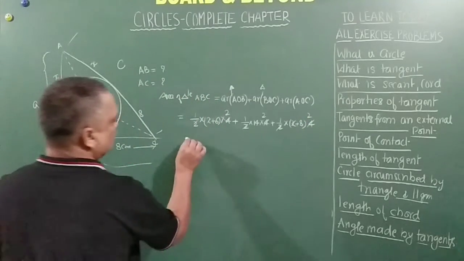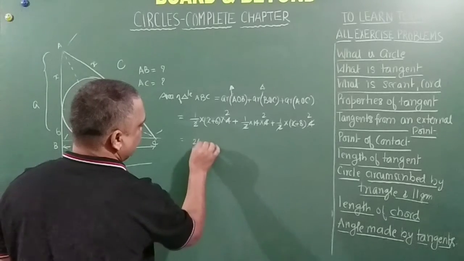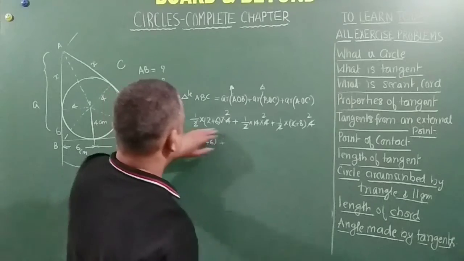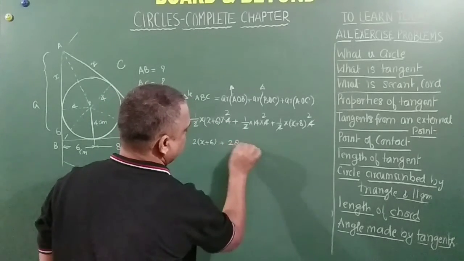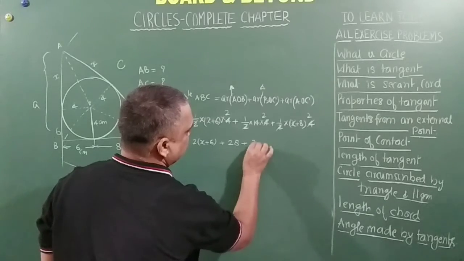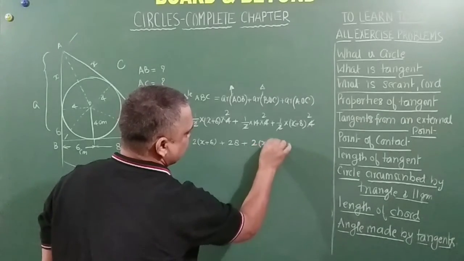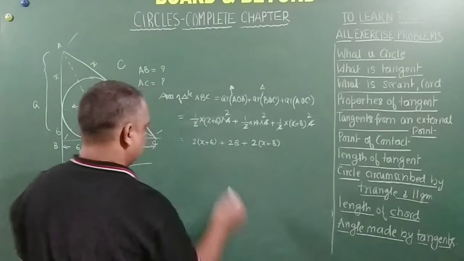So this is actually nothing but 2 times (x plus 6), plus 28, plus 2 times (x plus 8). So we will try to solve it, friends.